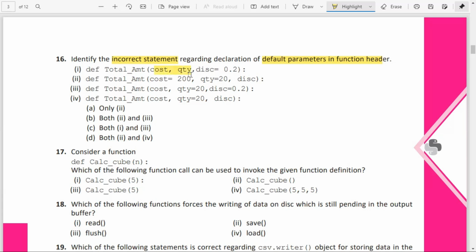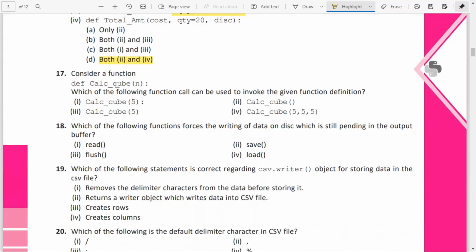Okay, this is correct, but this is wrong. Here also the default parameters are on the right side, that is correct. Here it is in between, that's wrong. So 1 and 2, 1 and 3 are the correct ones. Here it is asked for the incorrect statement. So answer 2 and 4 are the incorrect declarations.